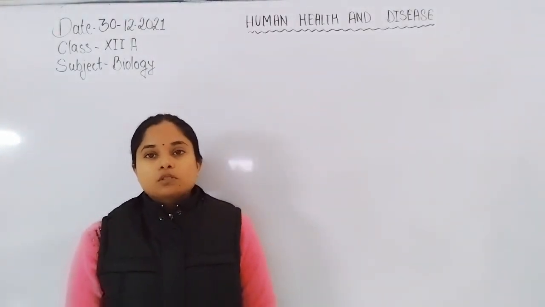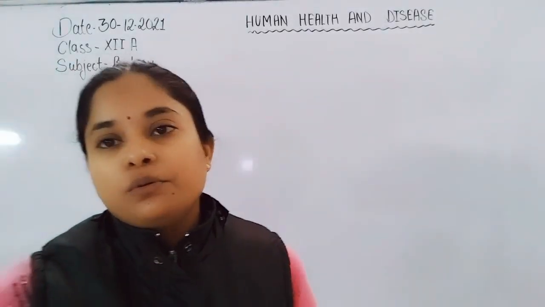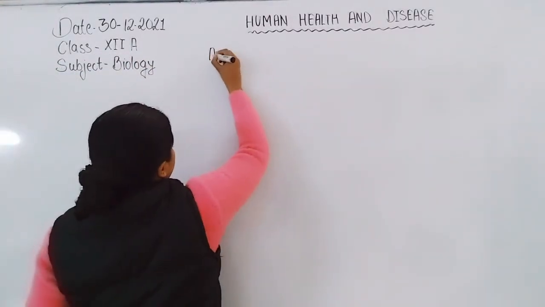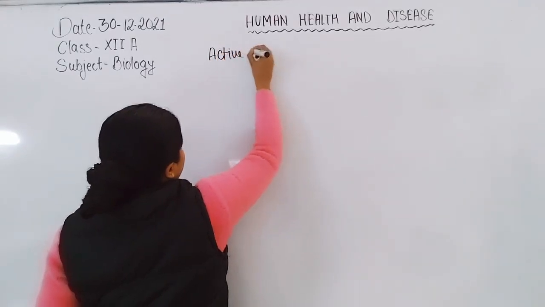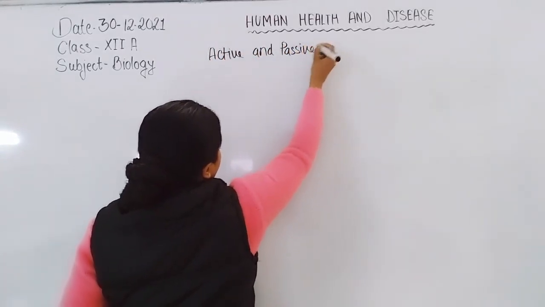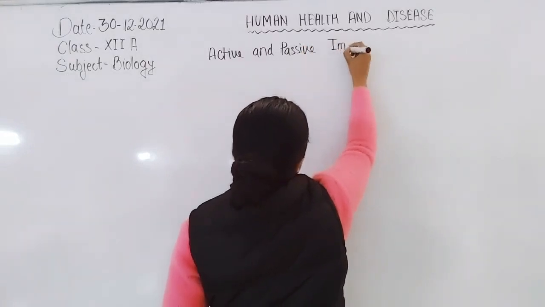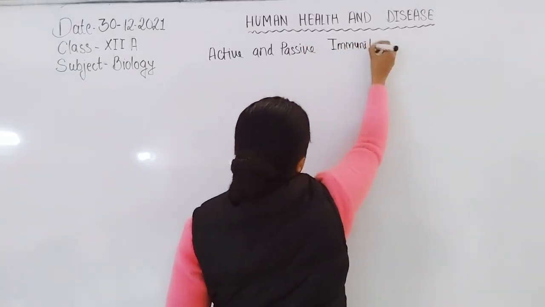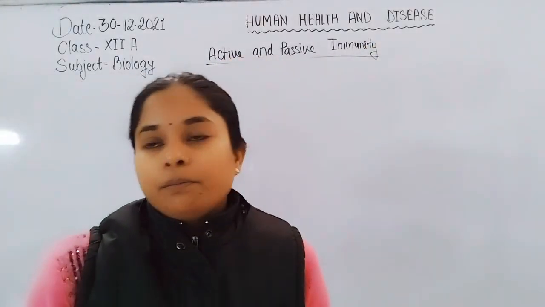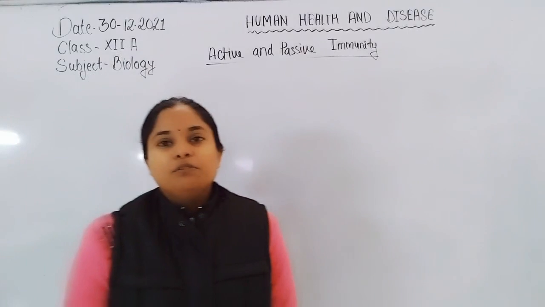In this class, I am going to start with another important topic of chapter Human Health and Disease. In this topic, we are going to discuss active and passive immunity. Active and passive type of immunity.